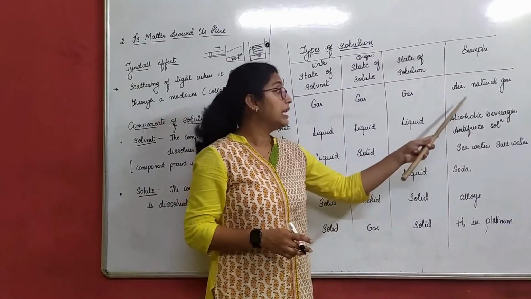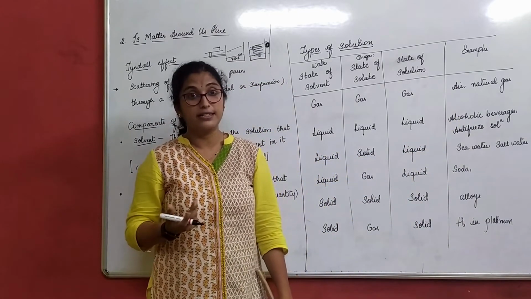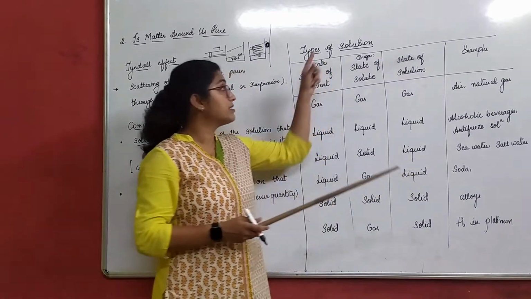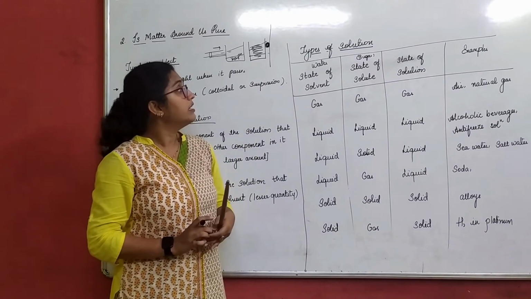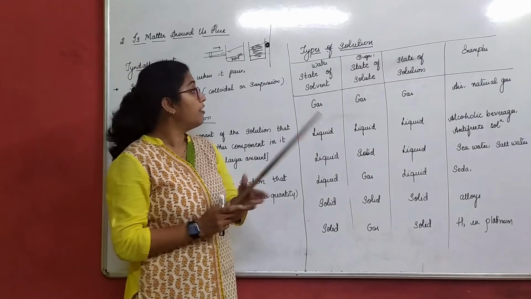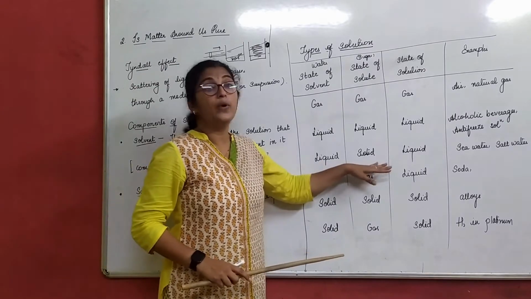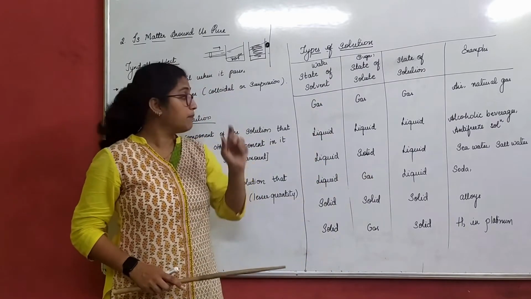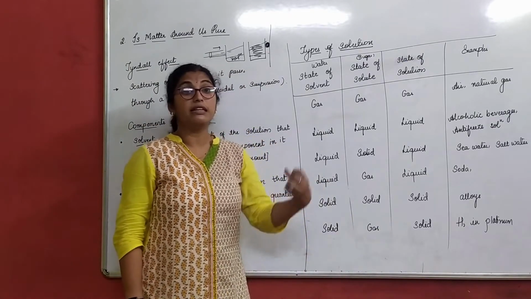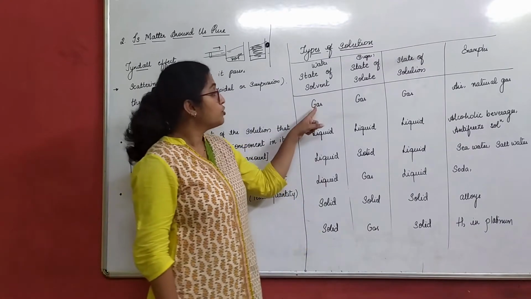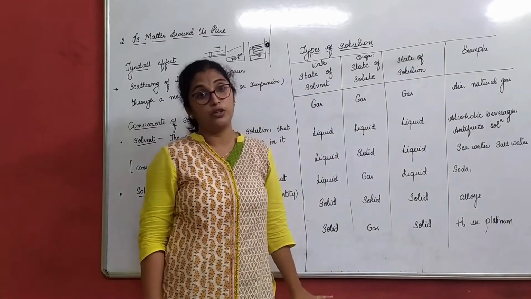What could be the example? Air could be the example. Mixture of gases. Natural gas. It is again a gas. So how can questions be asked in this part? These are 1 mark questions. Give an example for a type of solution of gas in gas. Give an example for a type of solution for liquid and solid. Give an example for a type of solution of solid in gas. Understood? So these are the types of solutions, right? So gas in gas, state of solution is gas only. Example is air or natural gas.